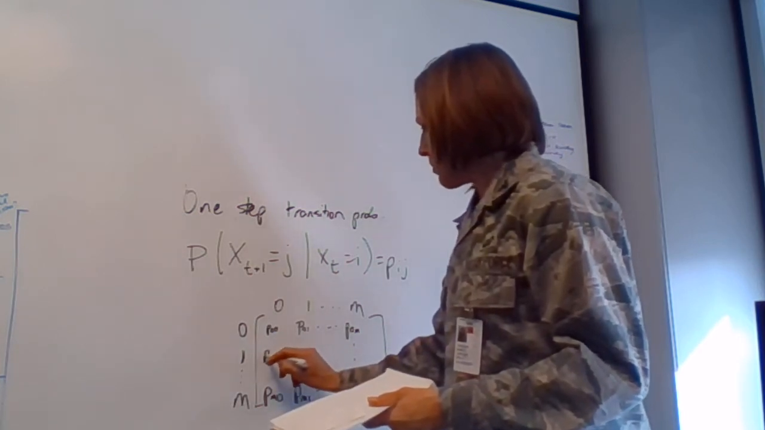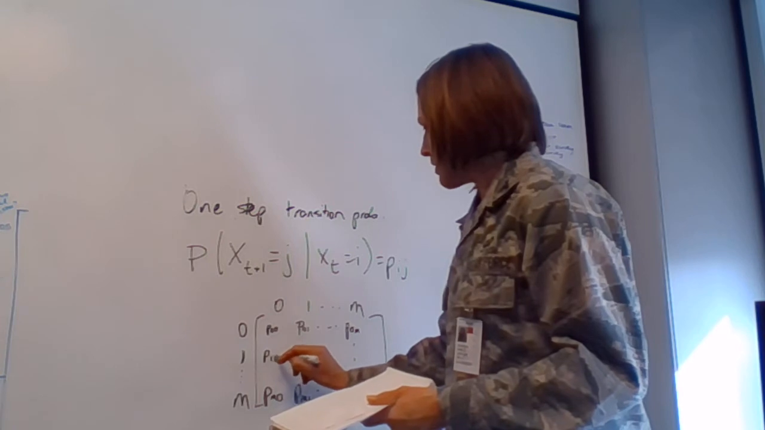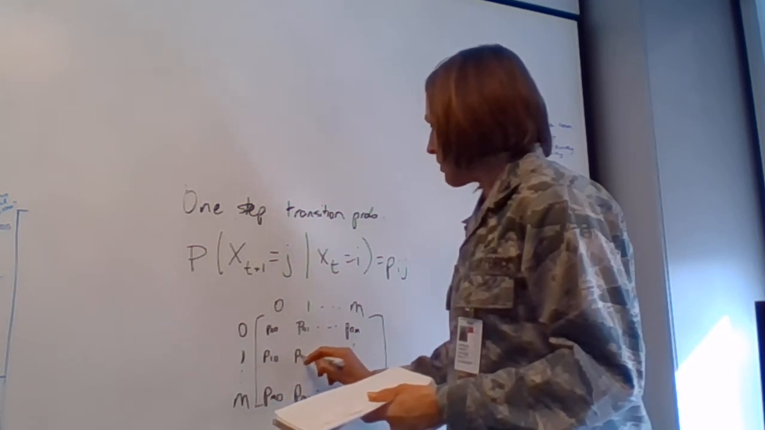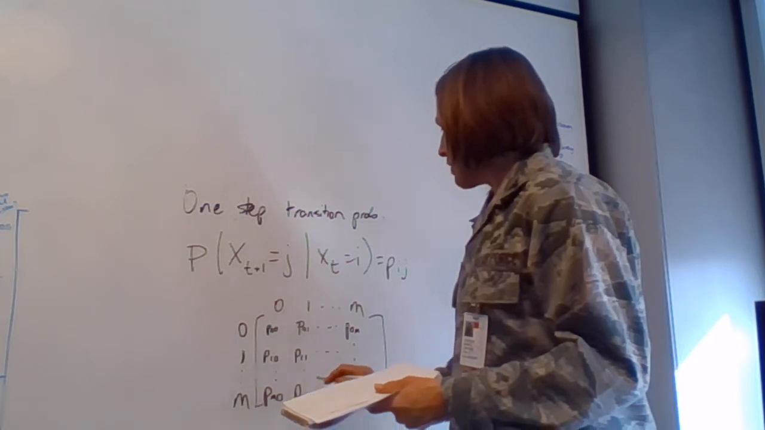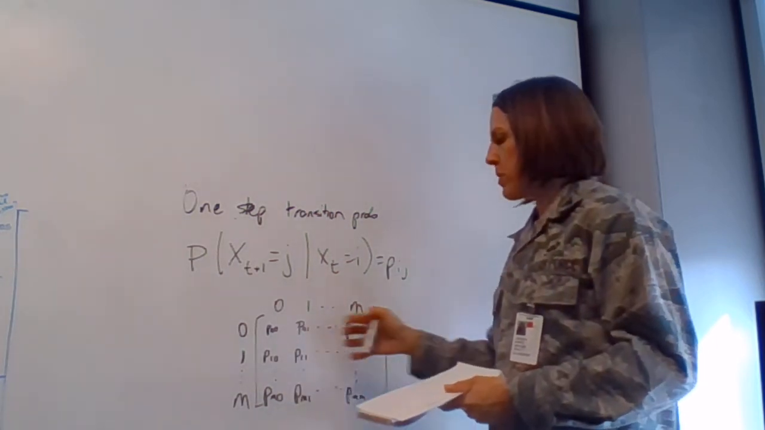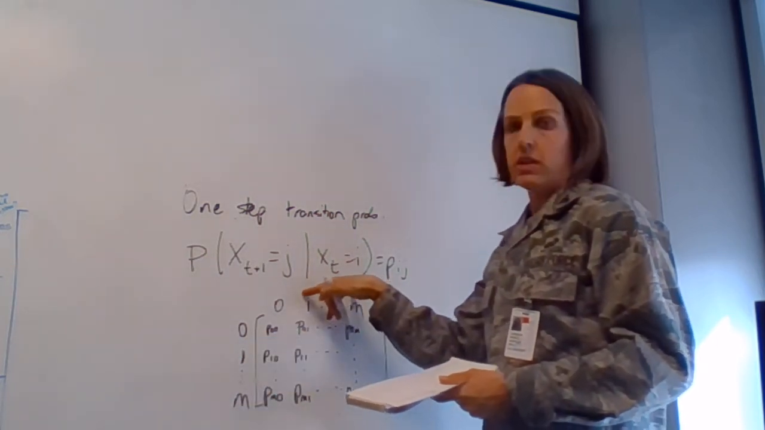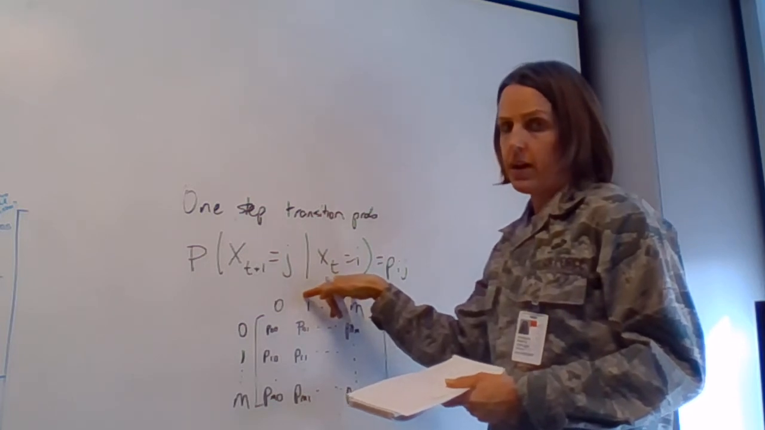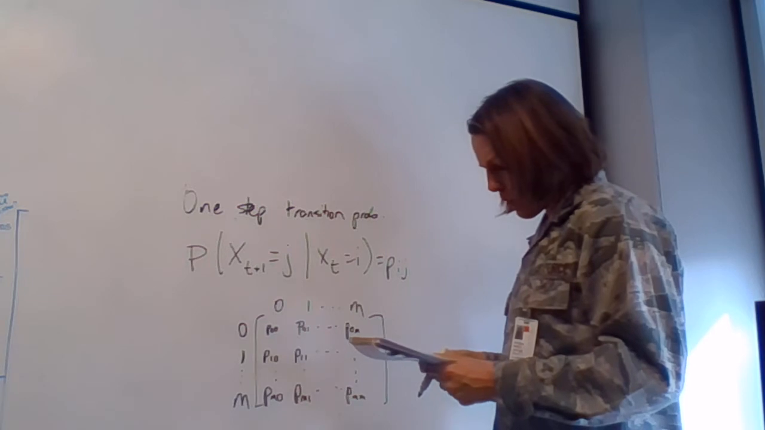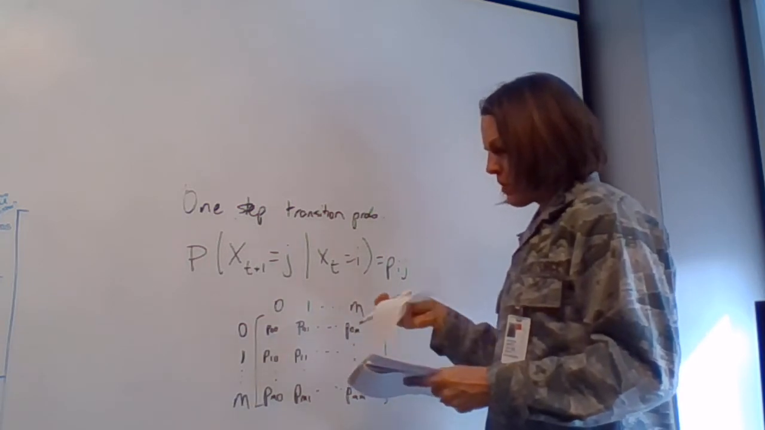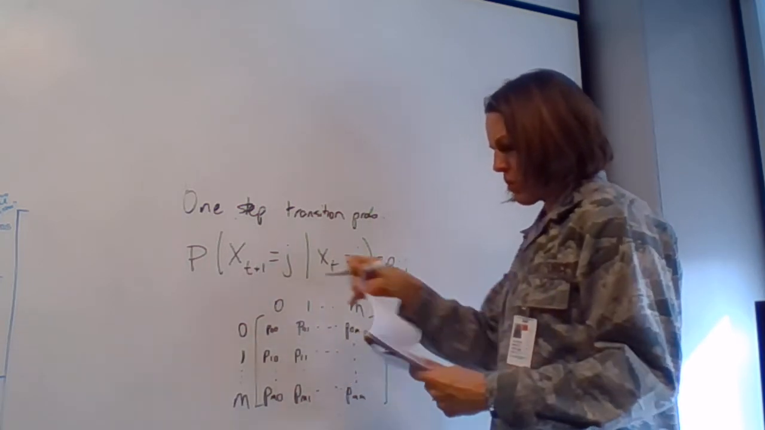And this would be the probability of going from state 1 to state 0. Here we're going to have the probability of going from 1 to 1, and so on and so forth. So this is just the probability of going from any state here to any state here. It can be 0. You can have states where you can't go directly from one into the next. Okay, so that's our one-step transition matrix.